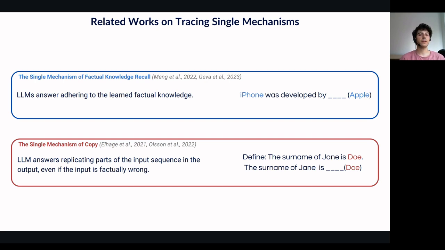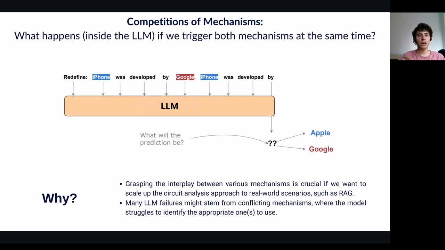The second mechanism, copying, is the ability of LLMs to complete input by replicating or copying part of the input sequence in the output. For instance, if we provide the definition "the surname of Jane is Doe", the model can then complete a related sentence with the correct surname, simply by copying the information given in the first part of the input.